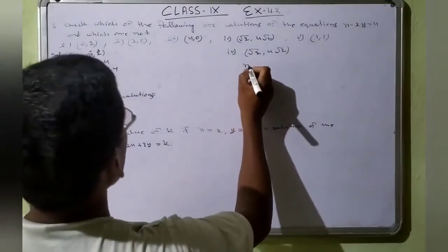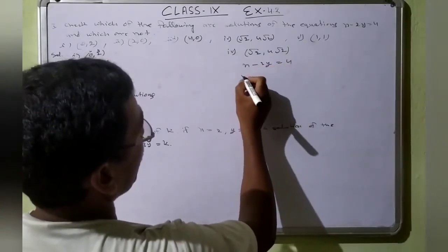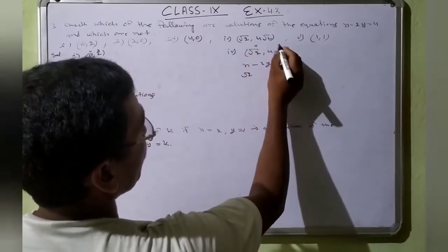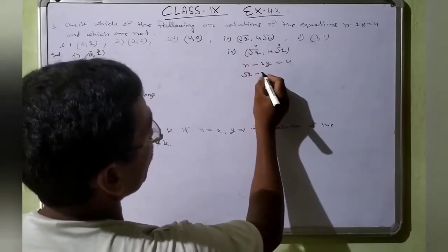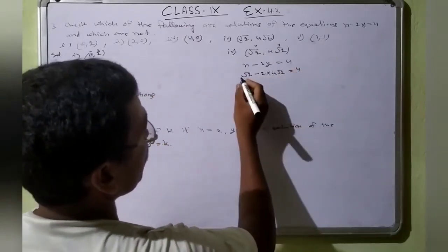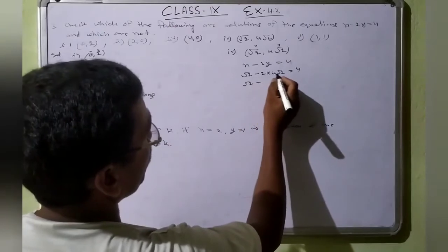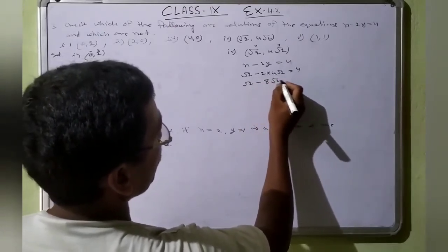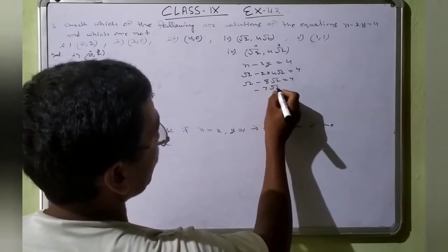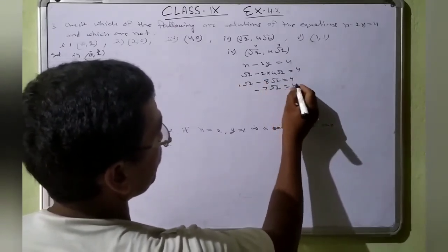So the equation is x minus 2y is equal to 4. So under root 2 is the value of x, that is y. So under root 2 minus 2 into 4 under root 2 is equal to 4. So under root 2 minus 8 under root 2 is equal to 4. So that is minus 7 under root 2, because here is 1, 8 less 1, 7. That is not 4.